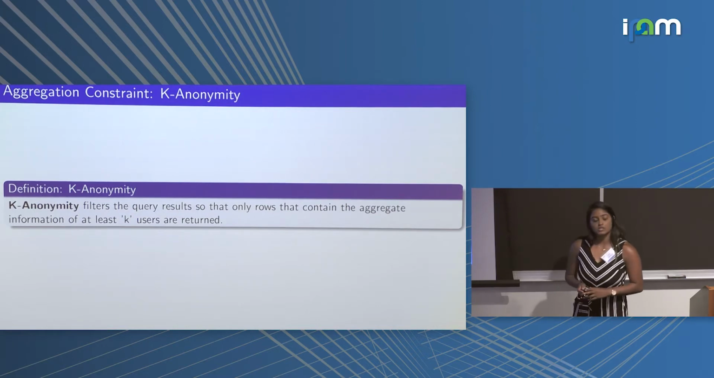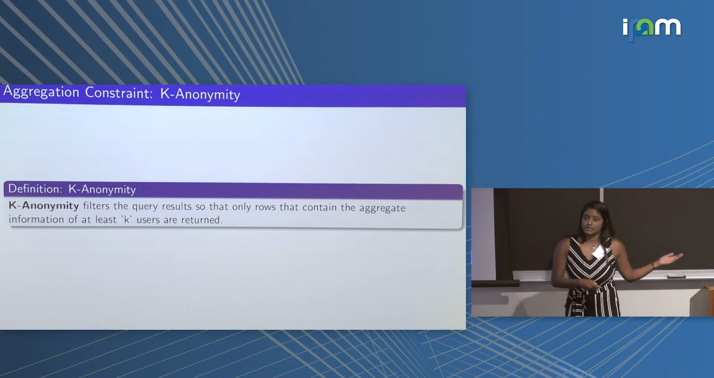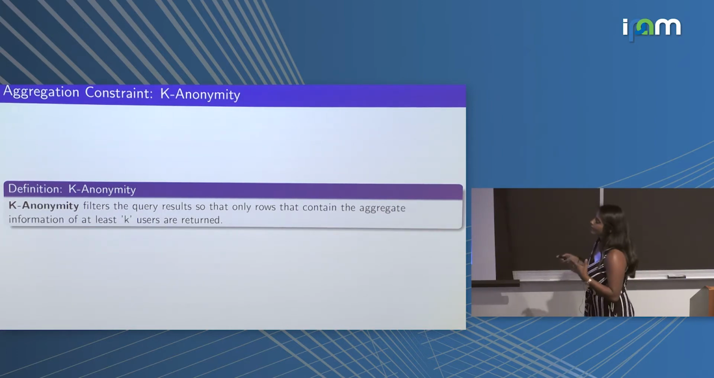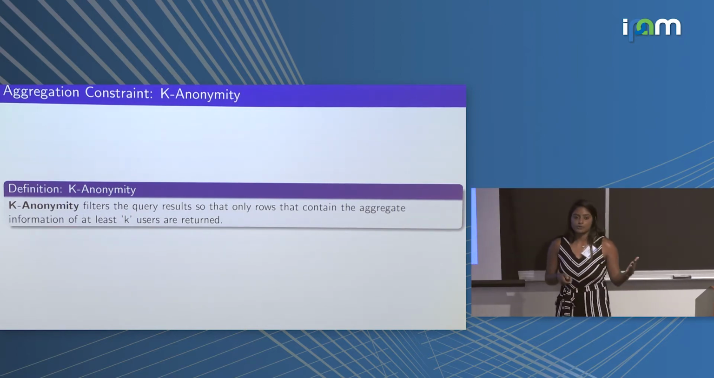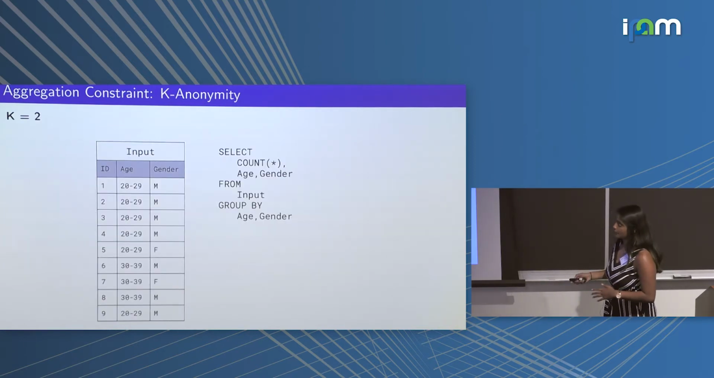This aggregation constraint is employed because the idea is that if customers only receive aggregate results, end user privacy is maintained. So k-anonymity is defined as it filters the query results so that only rows that contain the aggregate information of at least k users are returned. I know that's a little confusing, so we're going to walk through an example.